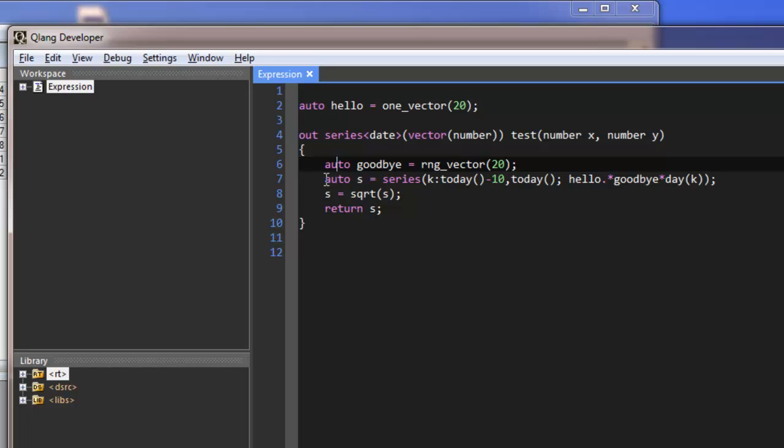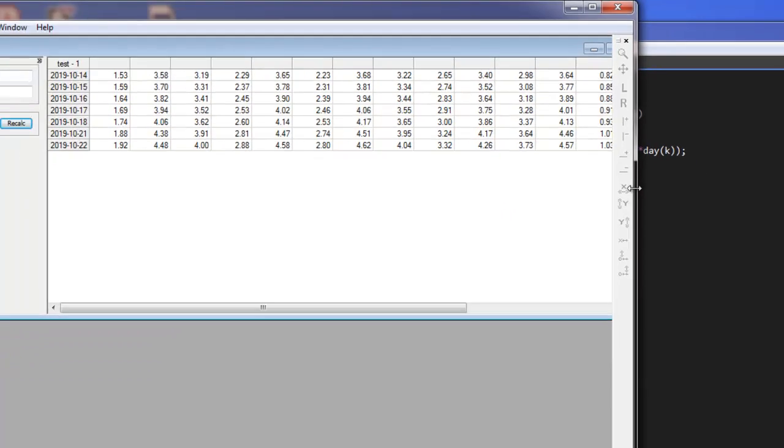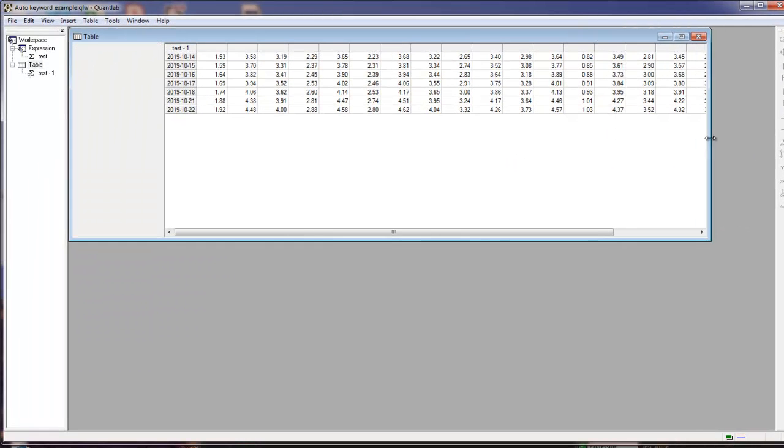And again, we use the auto keyword not to declare the return type of s, and then we do the square root of s, or all the elements of s, and then we return s, which is of the type series date vector number. And the result of this when attached to a table will be something like this.